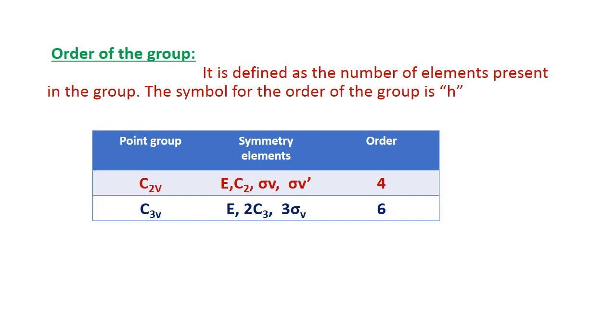Let us consider C3v. The symmetry elements present in the group are E, 2C3, 3 sigma v. 1 plus 2 plus 3 will be equal to 6. The total number of symmetry elements is 6. Therefore, the order of the group is 6. The order of the group is nothing but the number of symmetry elements present in the group, and the symbol for the order is h.